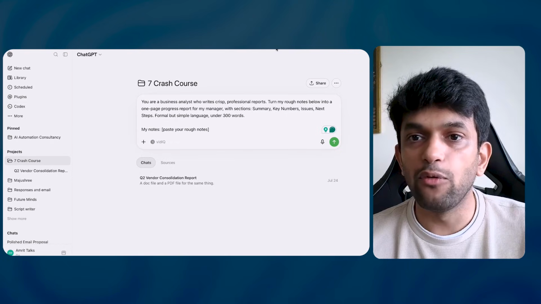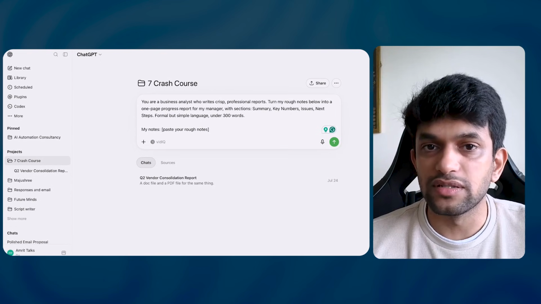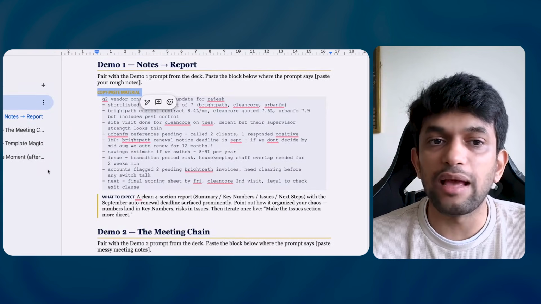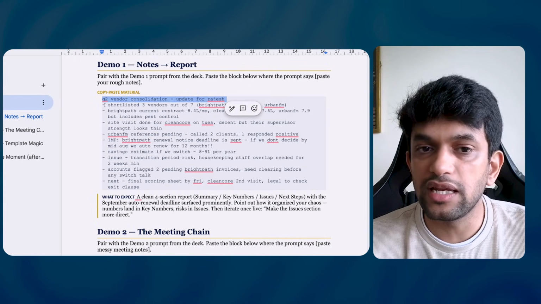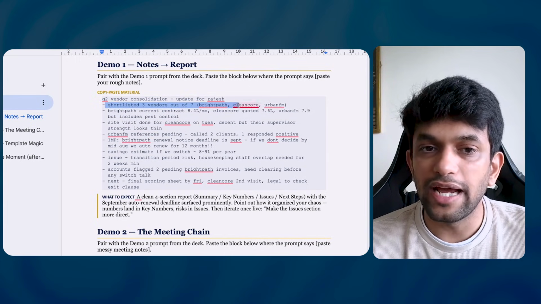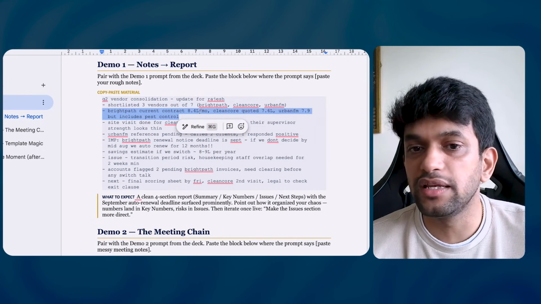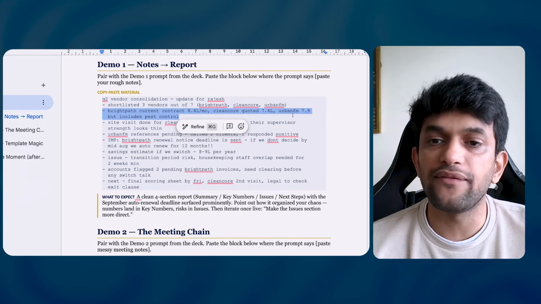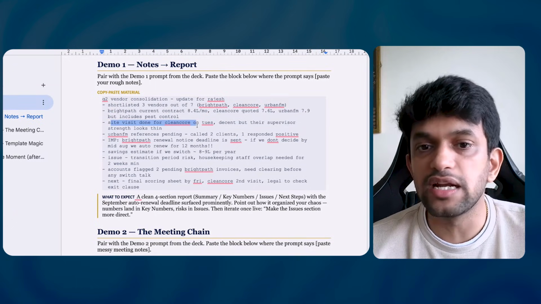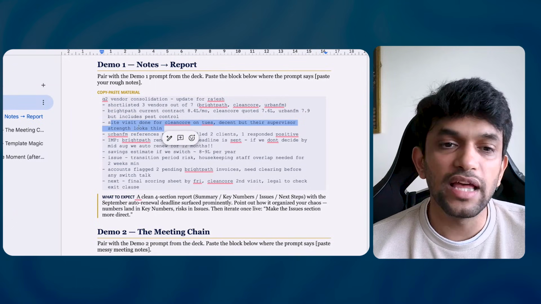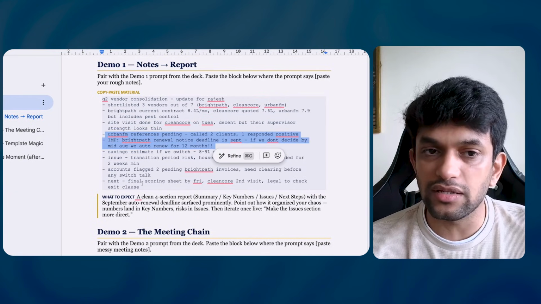Then I have the demo material. This is the demo notes: Q2 vendor consultation update for Rajesh. Shortlisted 3 vendors out of 7. Bright Path current contract 8.4 lakhs per month. Clean Core updated 7.6. Urban FM 7.9. Site visit done for Clean Core on Tuesday. Decent, but their supervisor strength looks thin. Urban FM reference pending. Important. Basically, this is a decent set of notes. I just copy this.